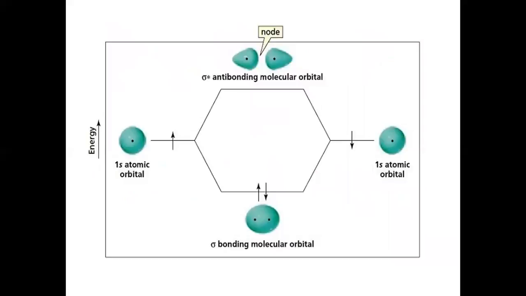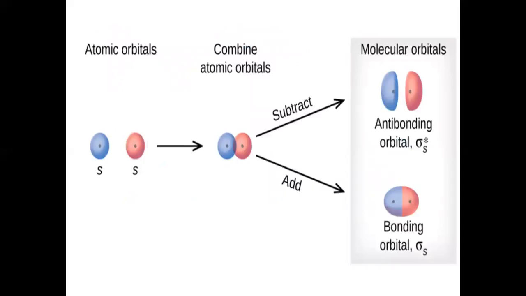Let me show this one. See here, this is the bonding molecular orbital and this is the anti-bonding molecular orbital. Talking about the bonding molecular orbital, it will possess high electron density. Here, the electron density will be very high. This is the region between the two nuclei of the molecular orbital.